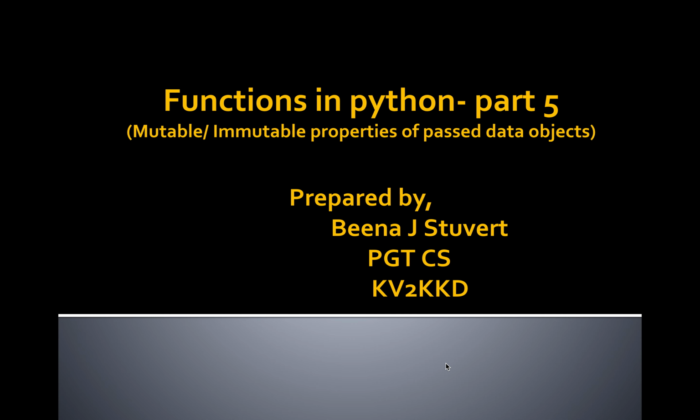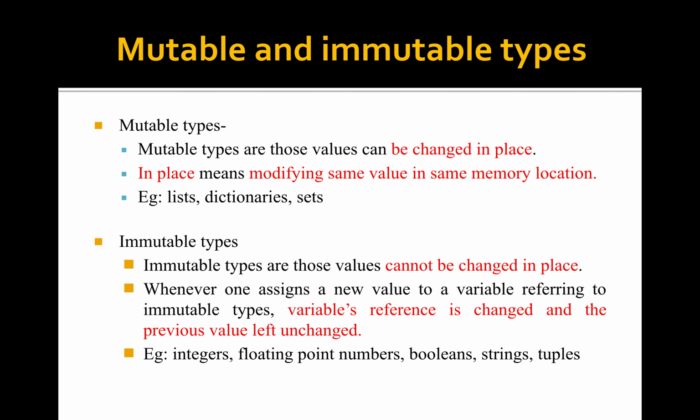In this lecture, we are going to discuss mutable and immutable properties of passed data objects in functions. We already studied mutable and immutable types in 11th standard. So what do you mean by mutable and immutable types? Mutable type means those values that can be changed in place. That means modifying the same value in the same memory location. Here the memory location is not changing, only the value is changing.